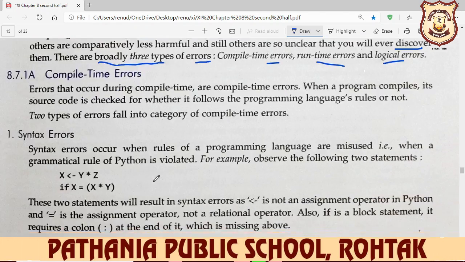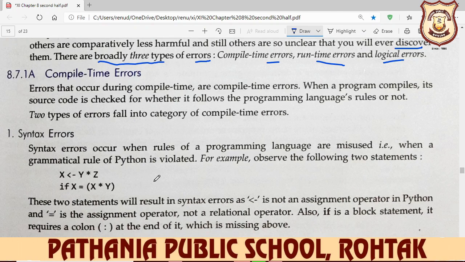So first we are discussing compile time error. This is very easy to find in the program. Errors that occur during compile time are compile time errors. The compiler will identify only these types of errors. And in compile time errors, the first one is syntax error.